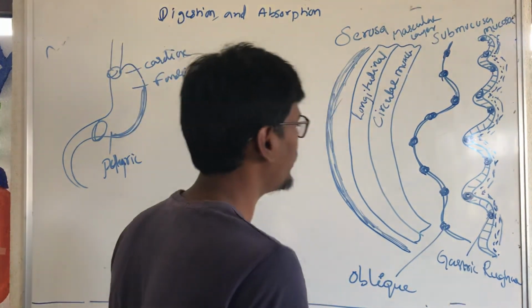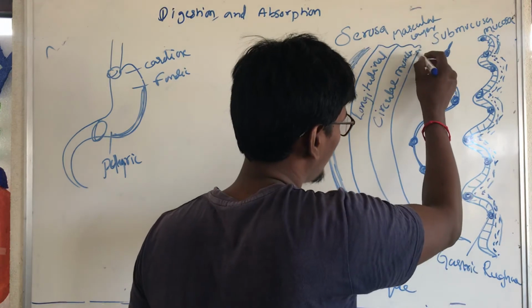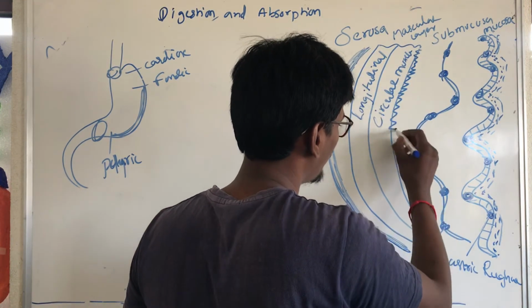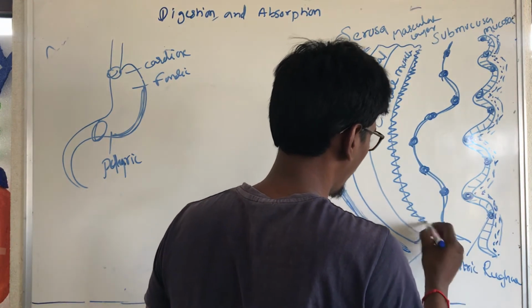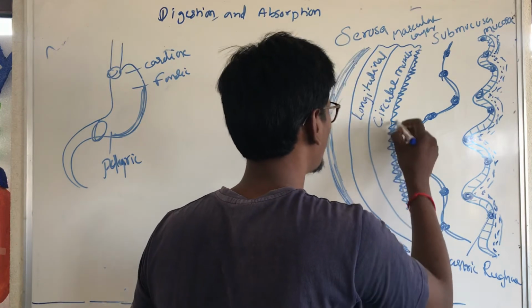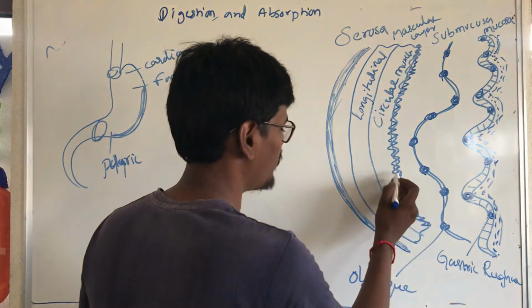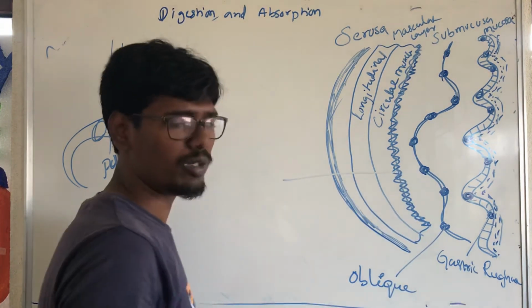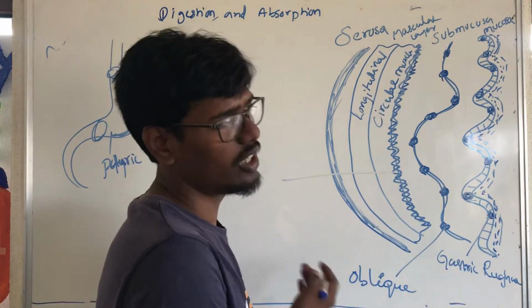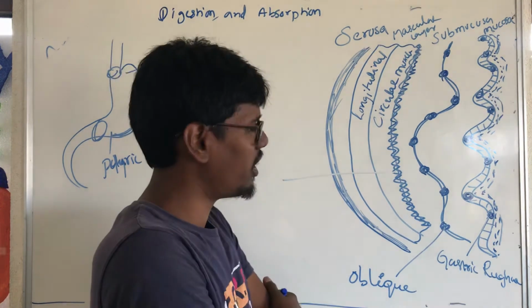And one more thing: the circular layer has the parasympathetic nervous system. Why is the parasympathetic nervous system here? It is the absorption time, and some mechanical shocks and mechanical digestion will be there.